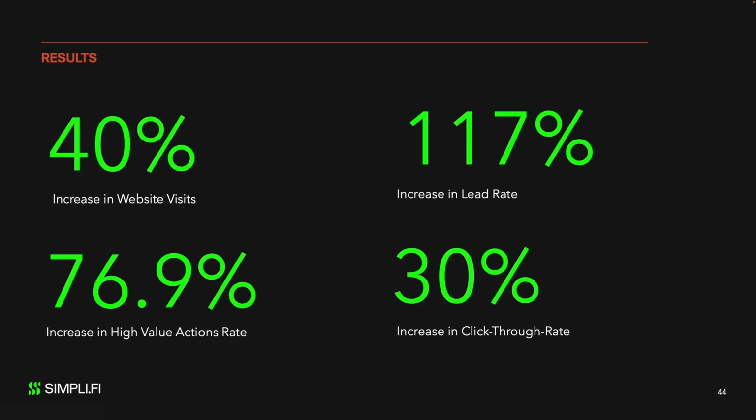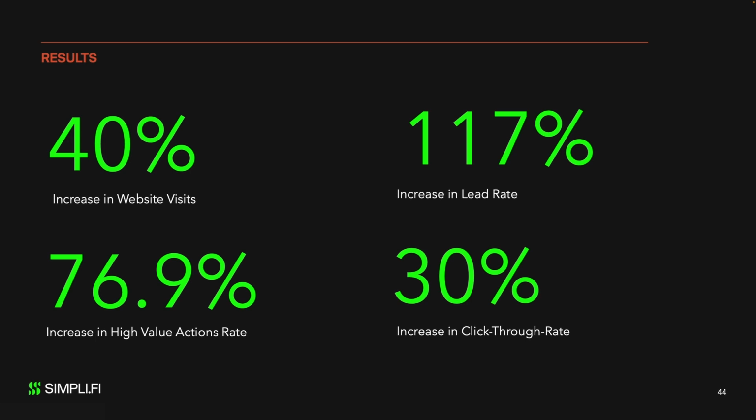Simplify's automated back-end algorithms, as well as strategic manual optimizations, helped to significantly improve performance, particularly during the first 4 weeks of the campaign. Adjustments to block lists, pacing, device delivery, and much more drove a 40% increase in website visits, a 117% lead rate increase, and a 76.9% improvement to the high-value action rate, all within the first month.